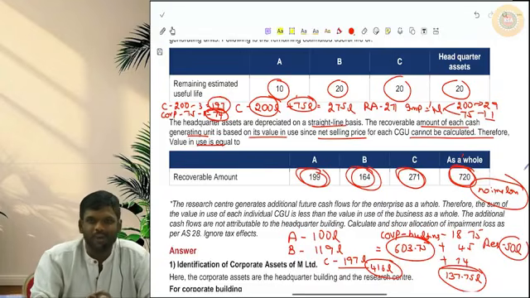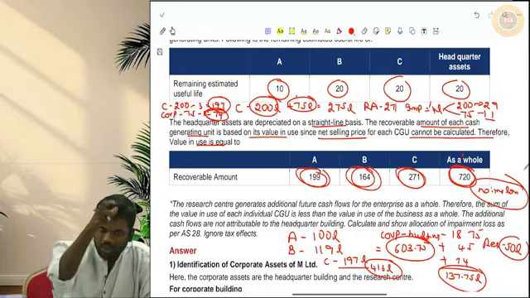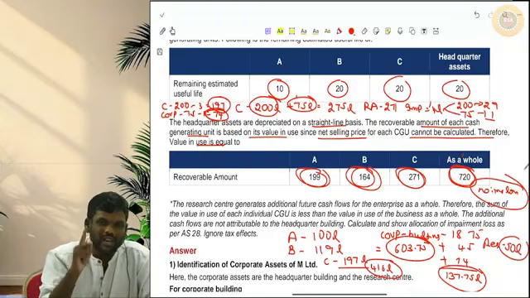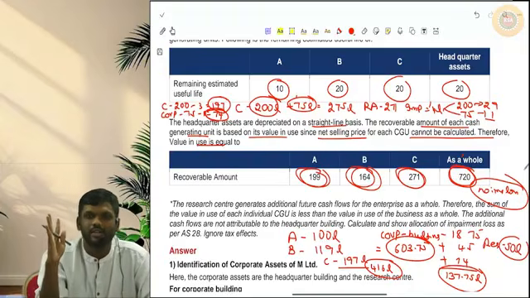Many feel the standard is quite difficult, but if you are very thorough with the points which I have given you in the notes, and if you are very thorough with these questions, you can definitely answer any question in the exam.